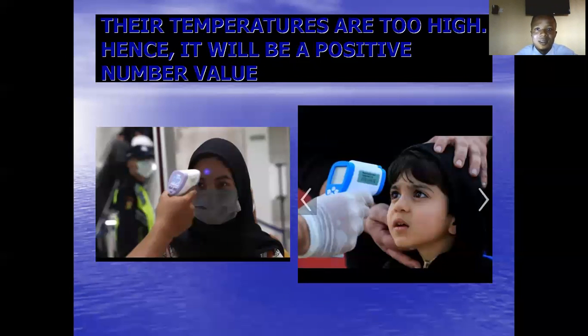Also, the temperature of these people displayed in this slide is quite high. It will be a very positive number value. So you can be getting something like plus 50, plus 30 something, plus 40 something, which is quite above the normal body temperature. All right.